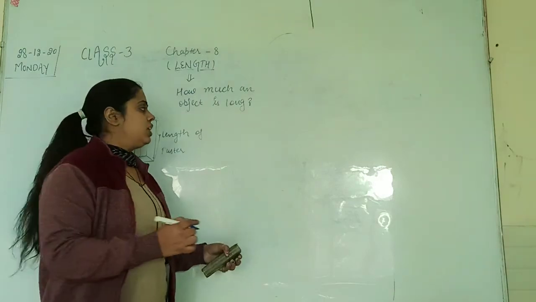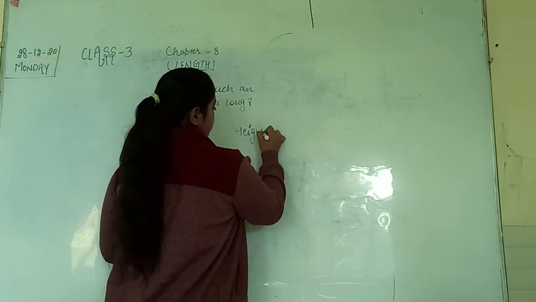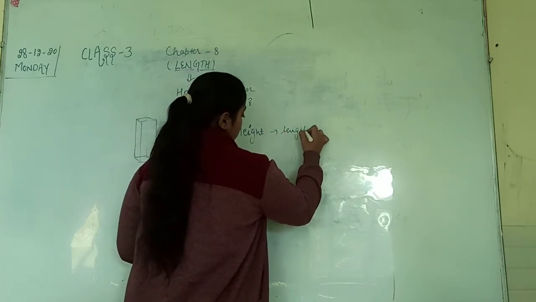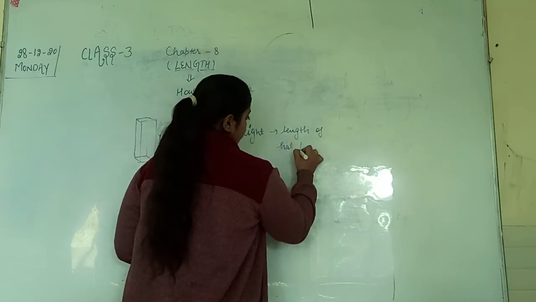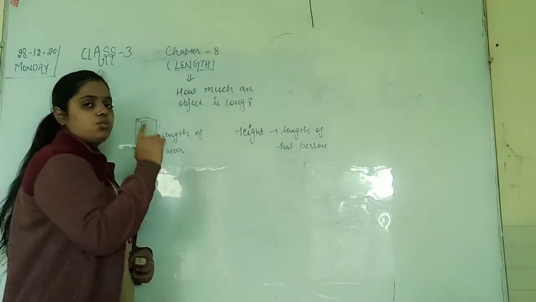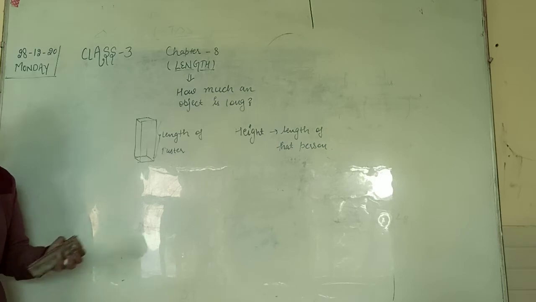But जो height होती है, that is also the length of that body, length of that person. So जो height होती है, that we also take in the length, right?